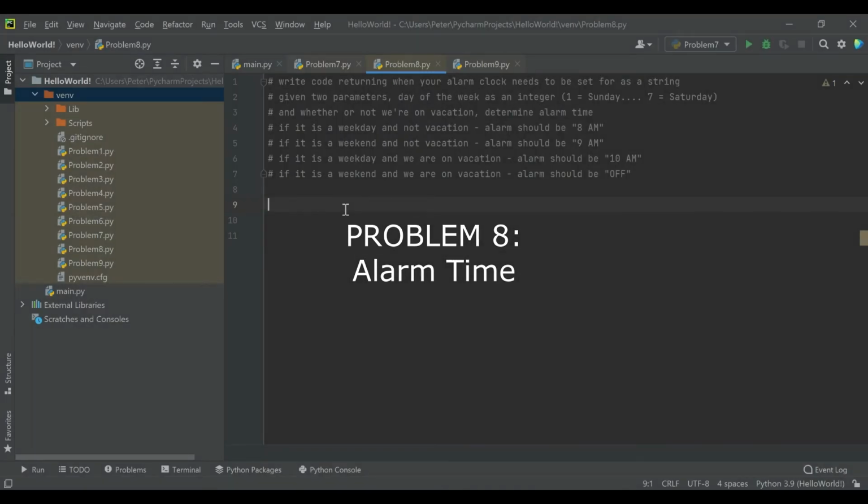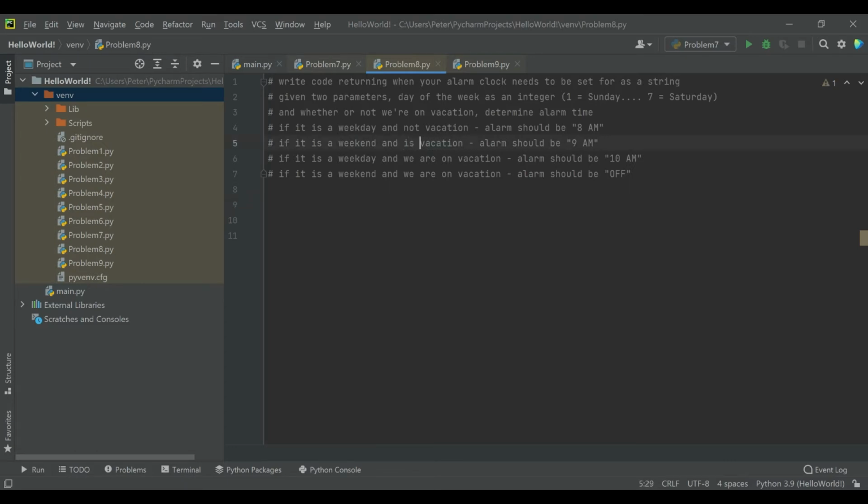Problem 8. Write code returning when your alarm clock needs to be set for as a string. Given 2 parameters, day of week as an integer where 1 is Sunday and 7 is Saturday, and a second parameter whether or not we're on vacation, which will be true or false, determine alarm time. If it is a weekday and not vacation, alarm should be 8 a.m. If it is a weekend and not vacation, alarm should be 9 a.m. If it is a weekday and we are on vacation, alarm should be 10 a.m. If it is a weekend and we are on vacation, the alarm should just be off.